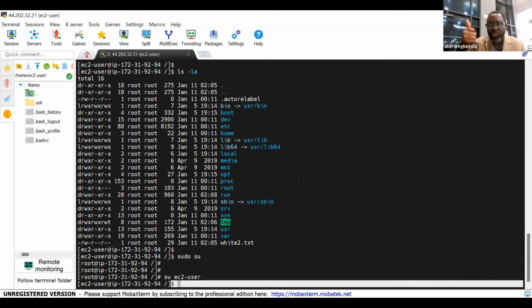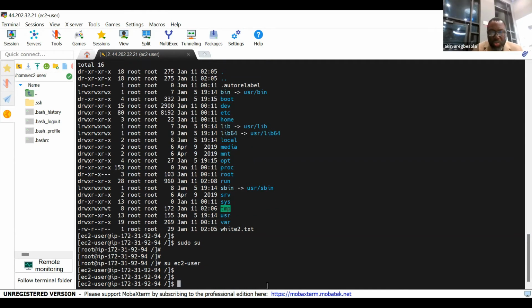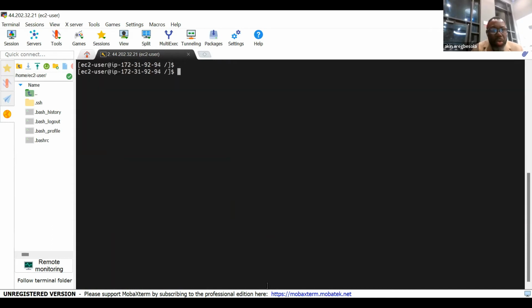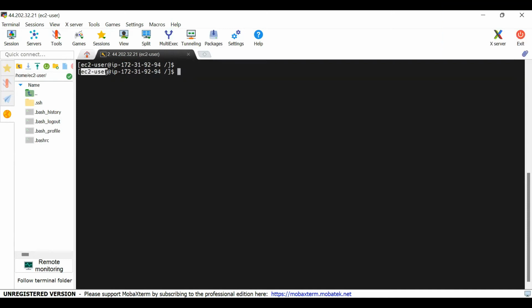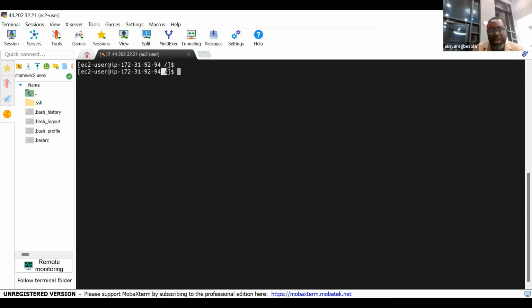Two users: EC2 user and root user. Can you alternate between being an EC2 user and being a root user? Yes. Okay, so let us do something today. Who is working right now? EC2 user. Correct. It's not working as the root, it's working from the root directory.